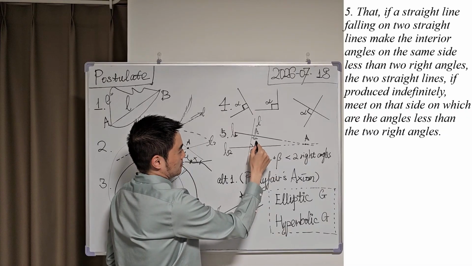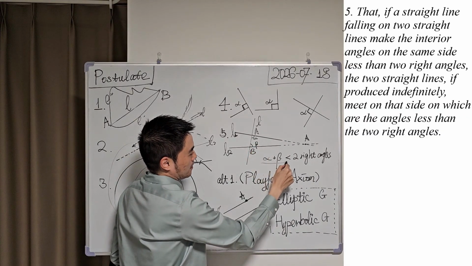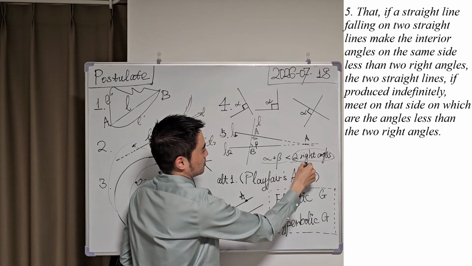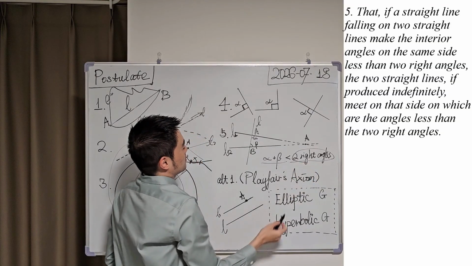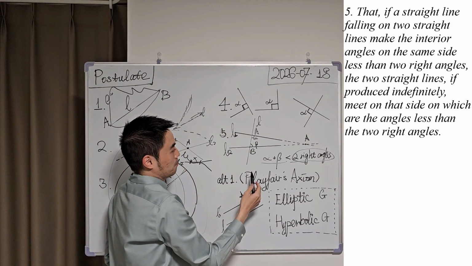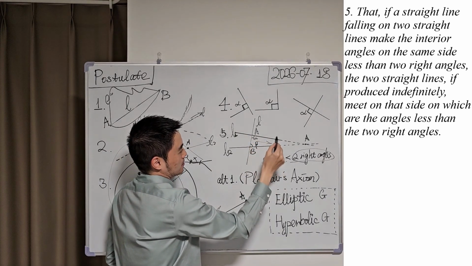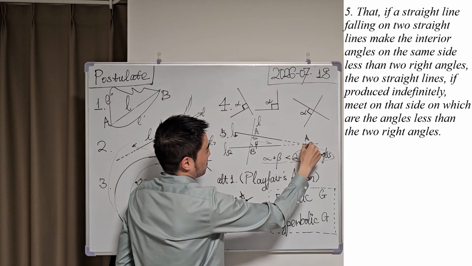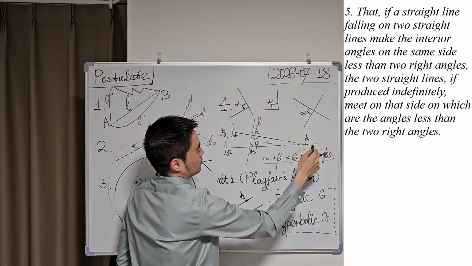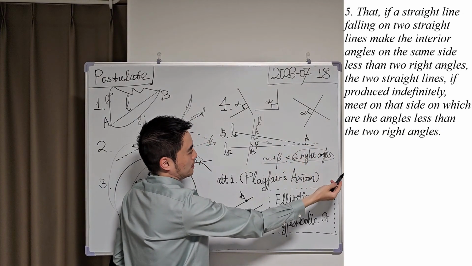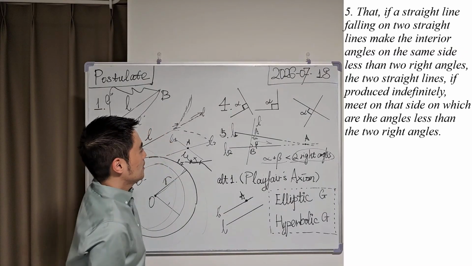If the summation of alpha and beta is less than two right angles, then L1 and L2 will meet with each other on the same side, this side. They will meet at point A, let's assume, if we produce them to infinity.